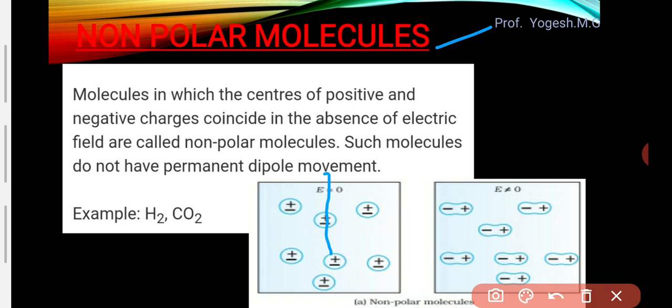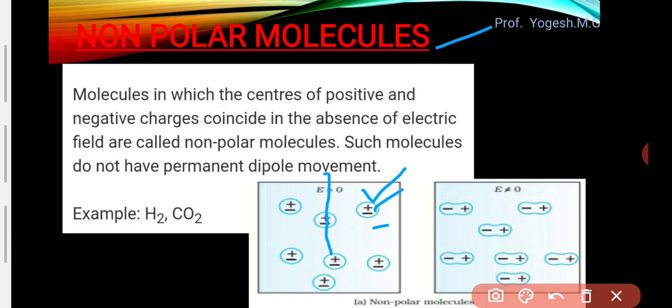If their centers coincide, then what is the total electric dipole moment here? The total electric dipole moment will be zero. Why? Because the distance between plus charge and minus charge is zero here.